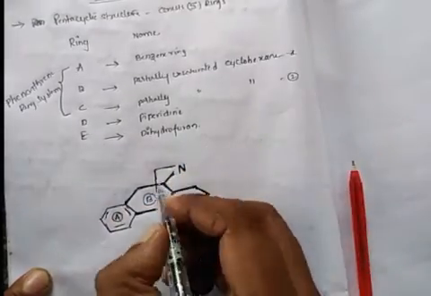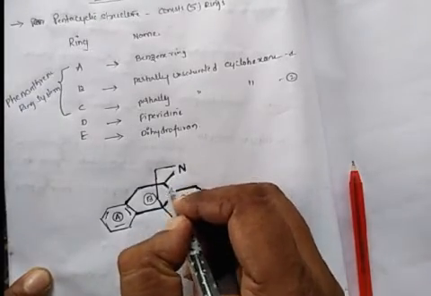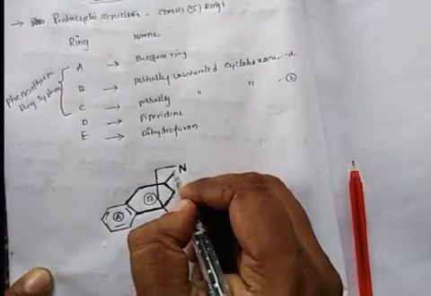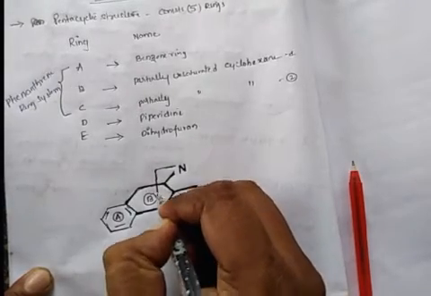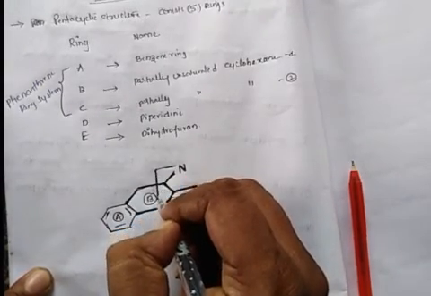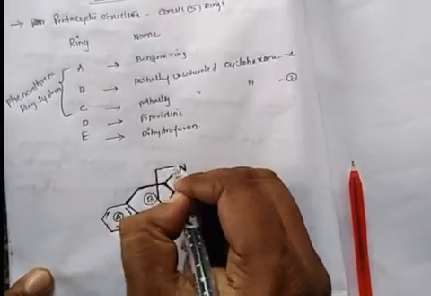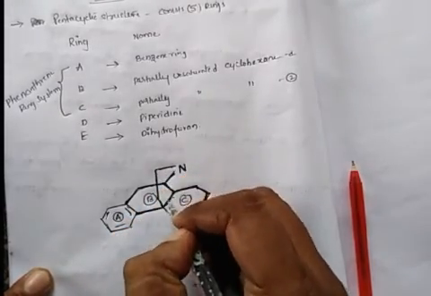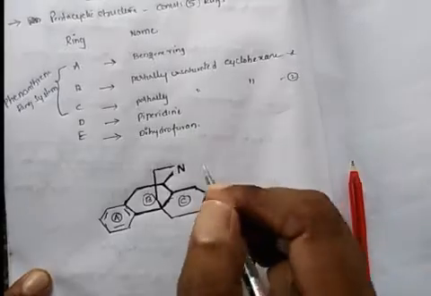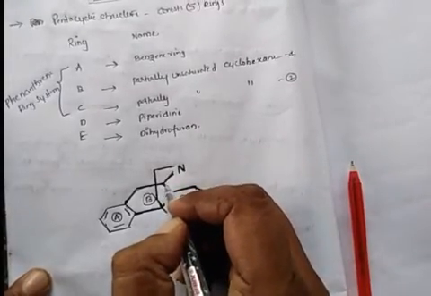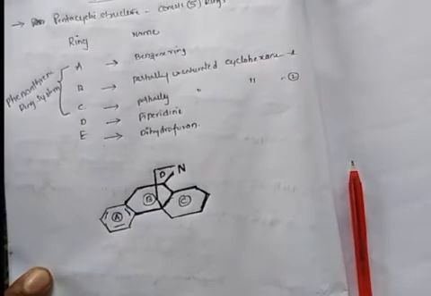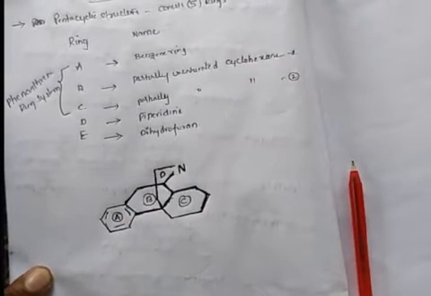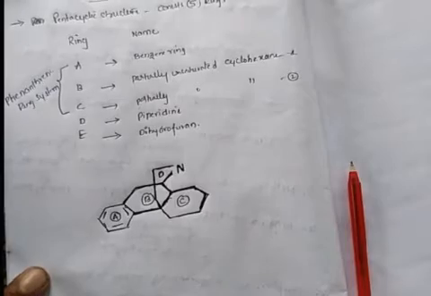This is the D ring, which starts from nitrogen, like this. One, two, three, four, five, six. So this ring is called the D ring. This D ring is called the piperidine ring. And the last ring is the E ring.